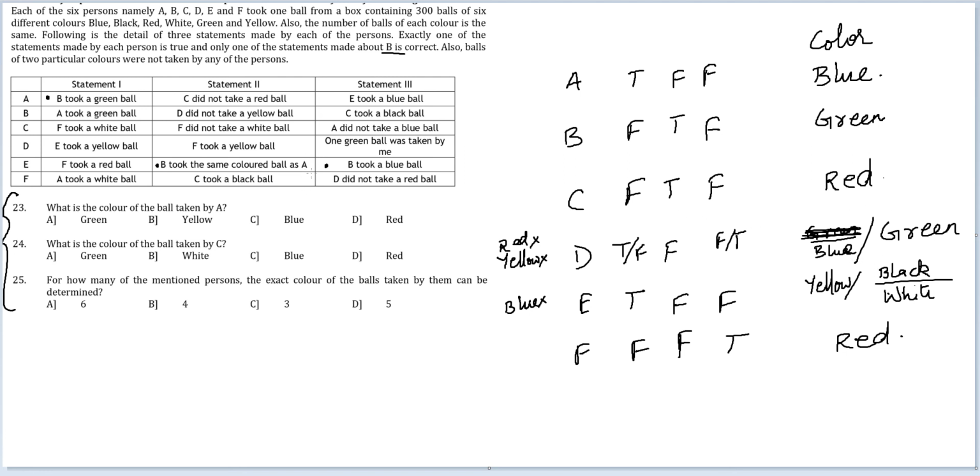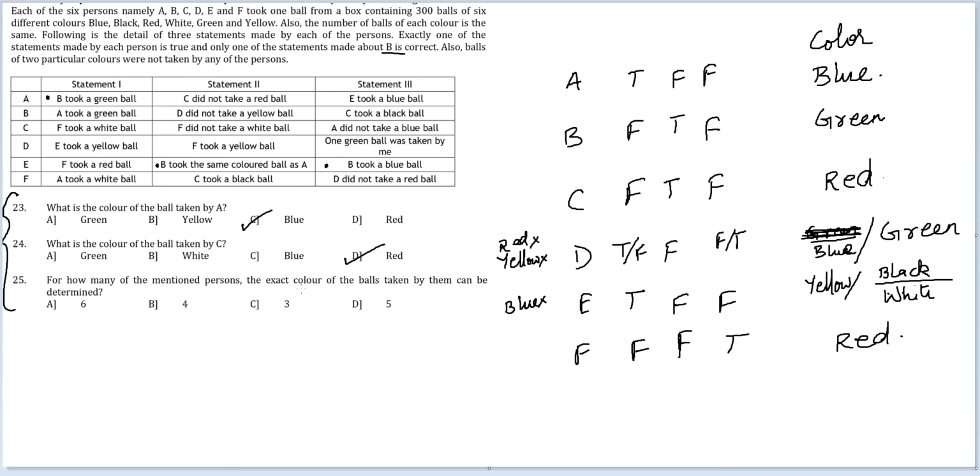Let's look at individual questions. I'm not checking the veracity of other statements because I am getting a possible case here. Let's see if I am able to answer all questions. What is the color of the ball taken by E? Blue. Yes, I am able to answer this uniquely. What is the color of the ball taken by C? B. Red. Yes, I can answer this also uniquely.